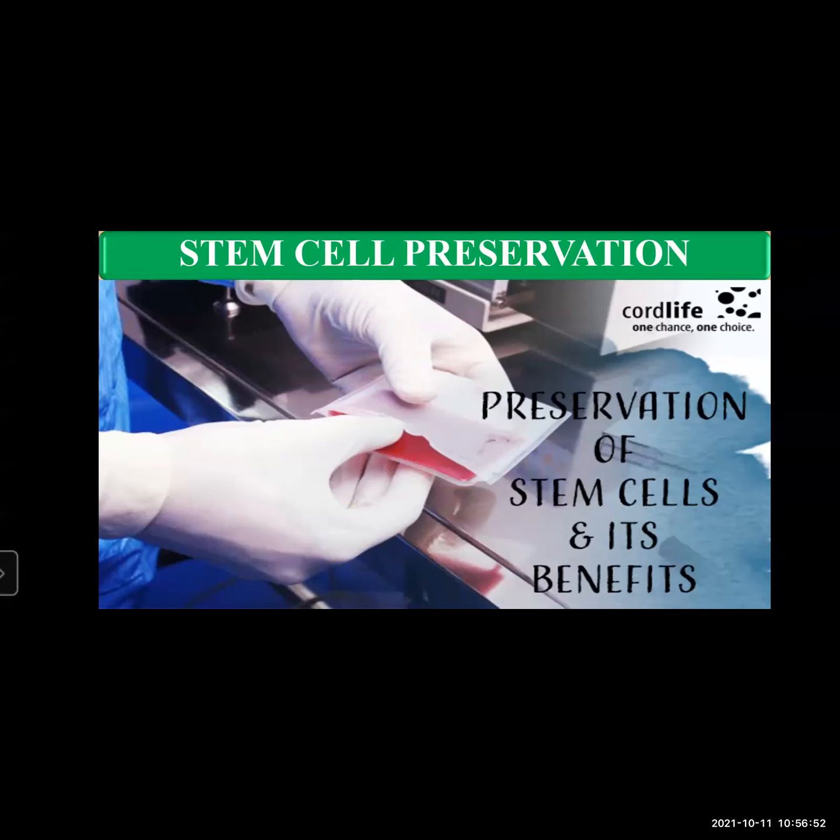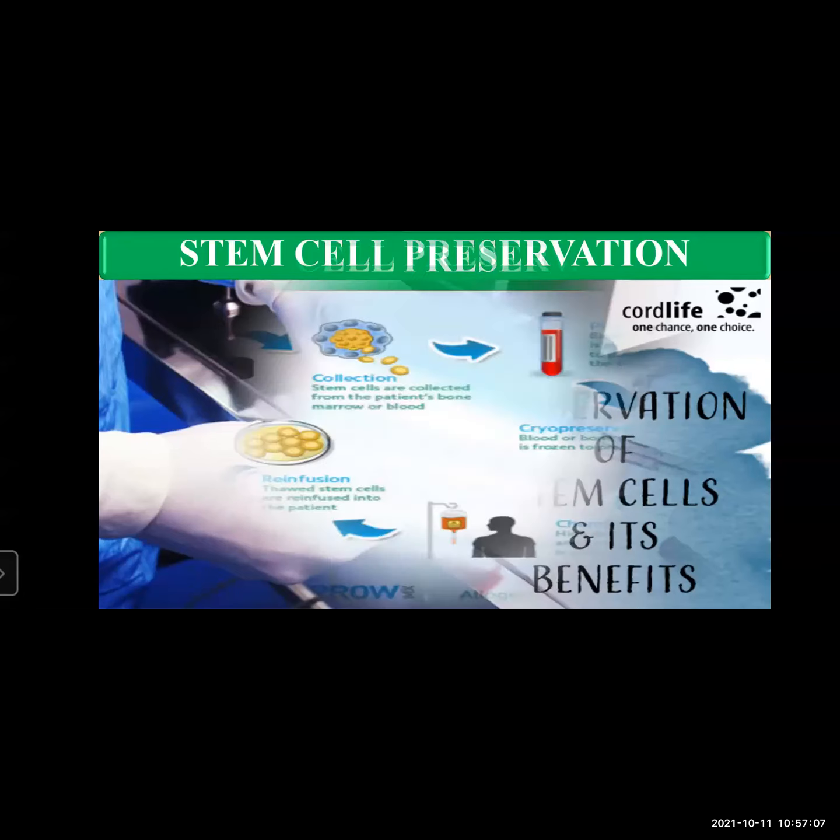For the purpose of preservation, stem cell samples are carefully collected from sources like the cord blood, red bone marrow, or embryo, that is blastocyst, and are kept in small sterile wells.